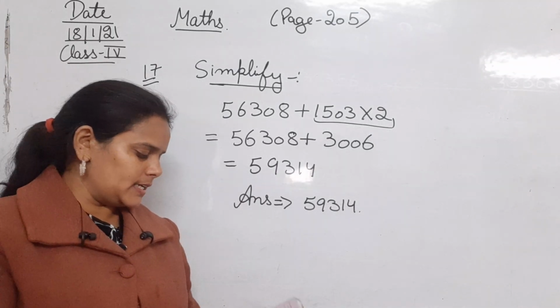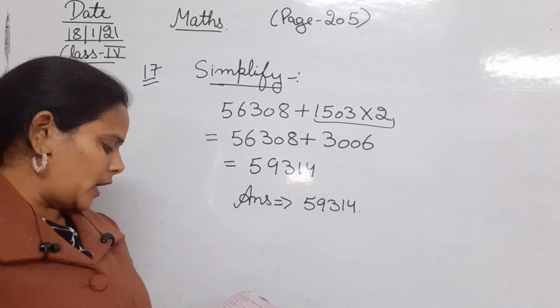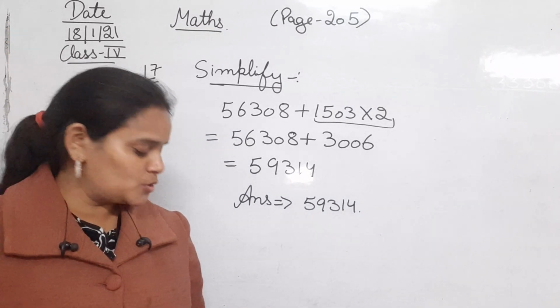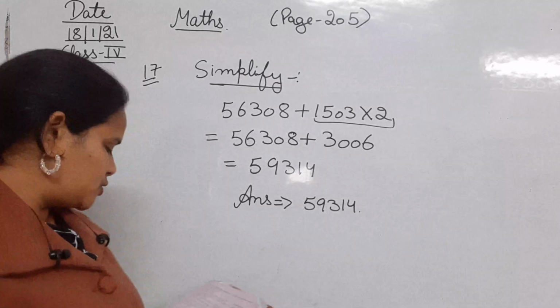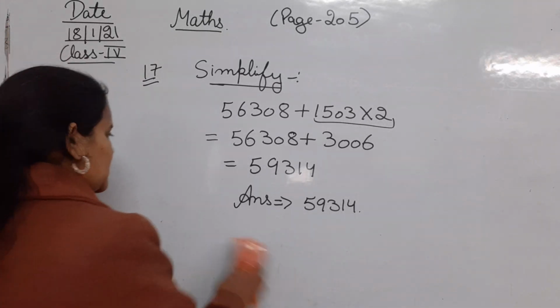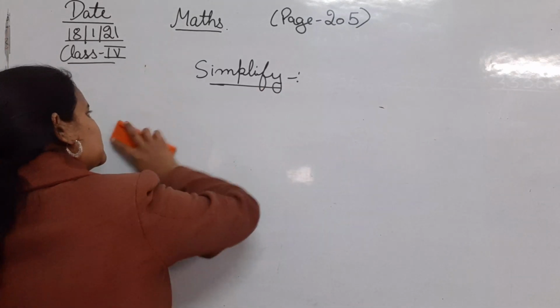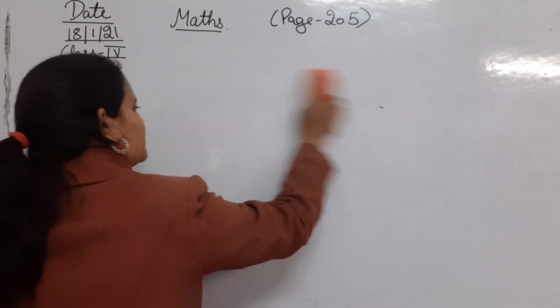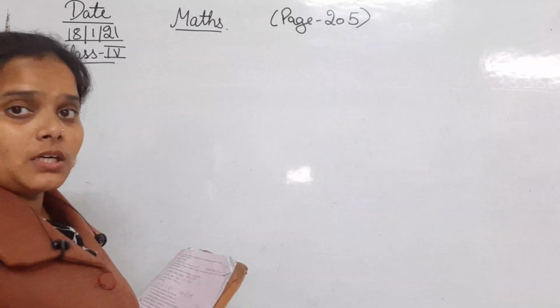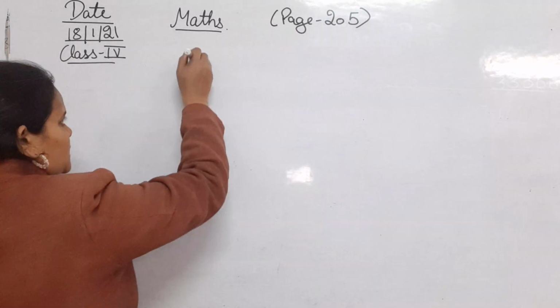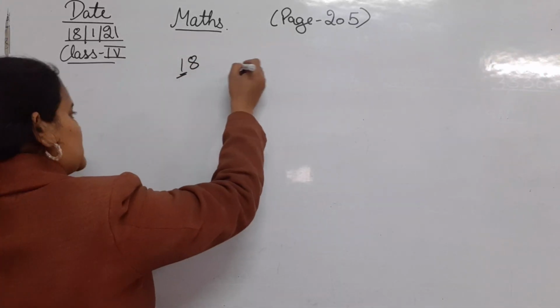चलिए, the next is, again we are having the simplification here. Again we have to simplify it to the two parts. Let's do it. That is sum number 18. Okay, moving to the sum number 18 here. Again sum number 18 is to simplify.